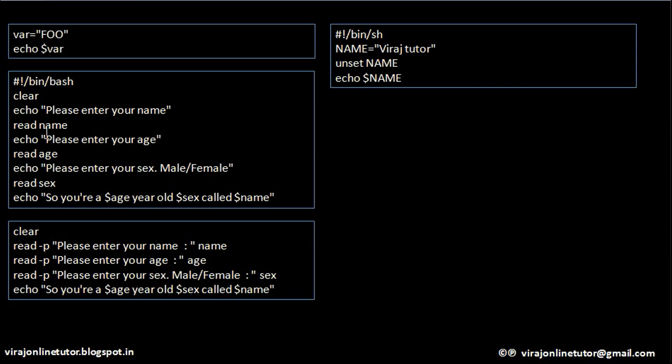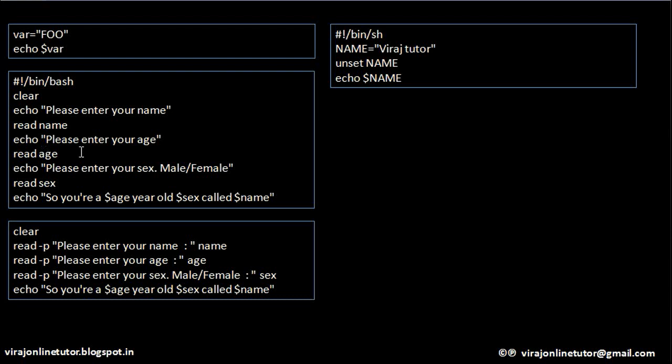So how to do that? To do that, read is a command. So read, followed by the name of the variable in which you want to save the name that the user types in here on the screen. So as soon as the user sees on the screen, please enter your name, he will type something. That value will be saved into a variable called name.